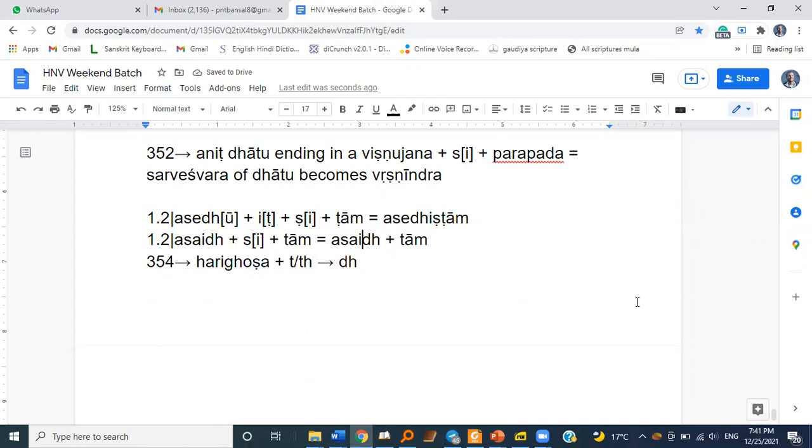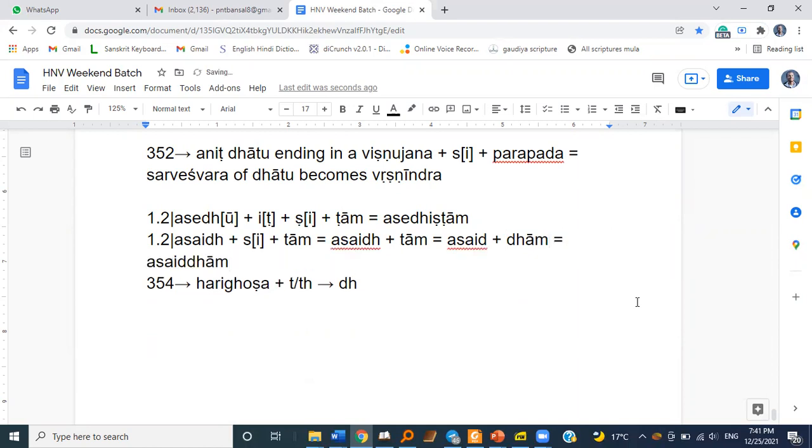So here we have Hari Ghosha. Following is the ta Rama. So this ta changes to dha. So we get Asaid Yukta Dham. And then what else? Vishnu Daso Vishnu Padante Hari Ghosha Hari Gada. This dha changes to the. And we get Asaid Dham. Wow, that's different.